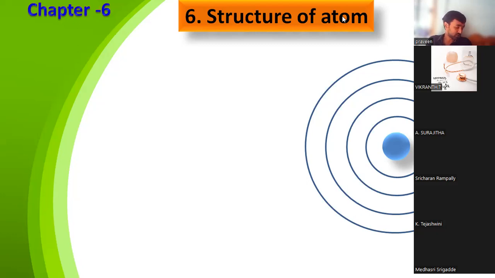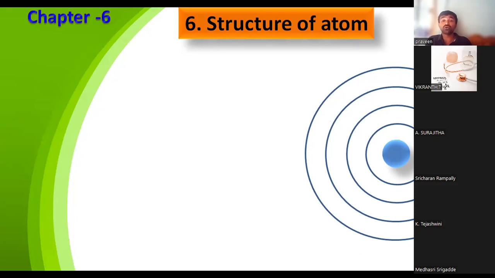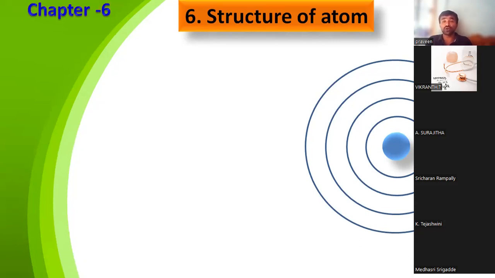So today I'm going to stop this class here. After this, we are entering a new topic about the models: how to arrange, how to investigate the location of the electron, how to differentiate one atom from another atom. That we understand with the help of models. We will discuss that in tomorrow's class. In tomorrow's class, we will cover Bohr's model and Sommerfeld model. If possible, I will cover the quantum mechanical model also. Right? So give me your response quickly.